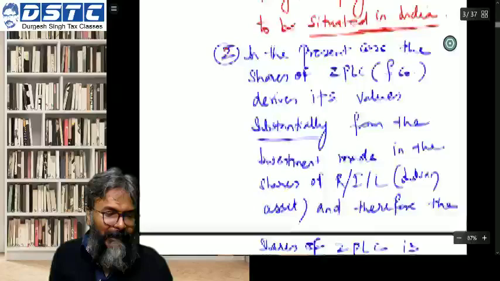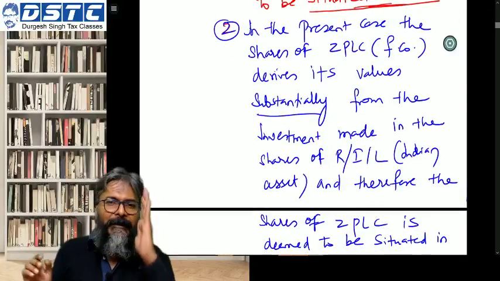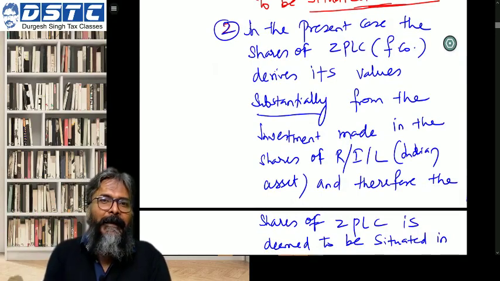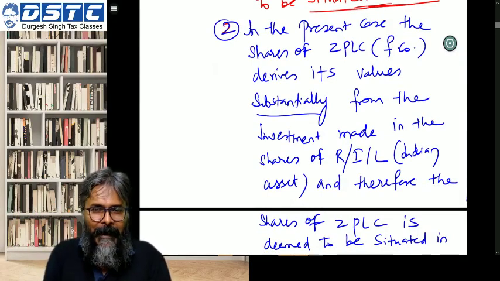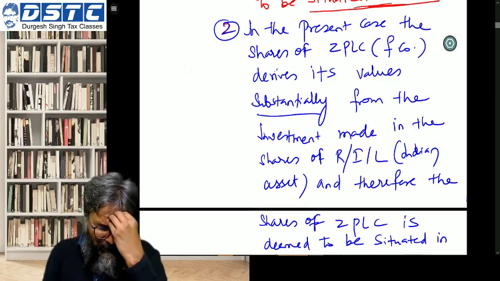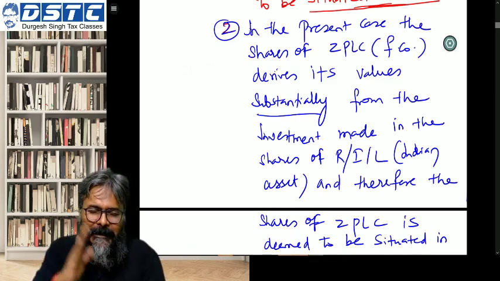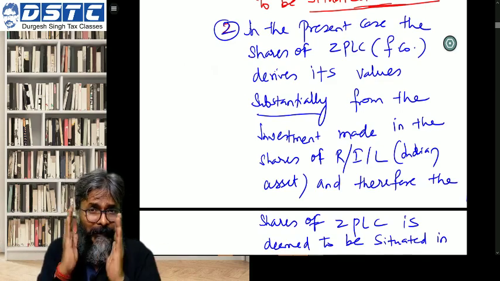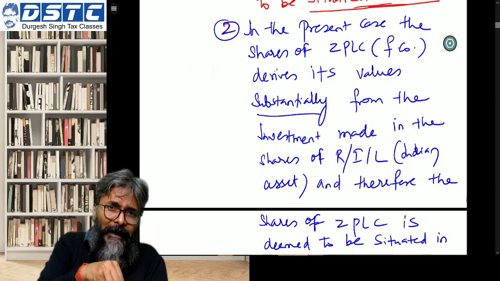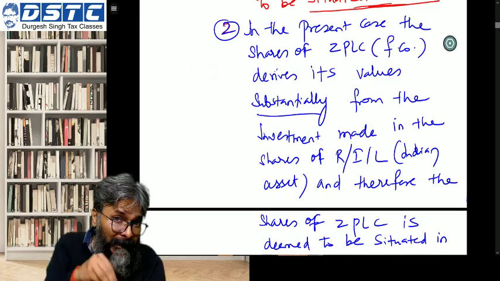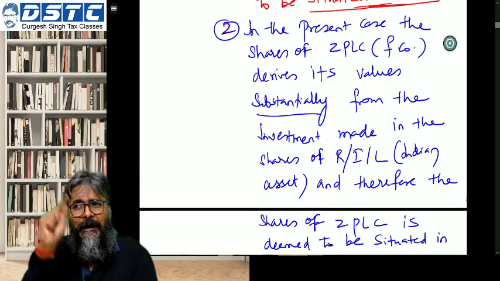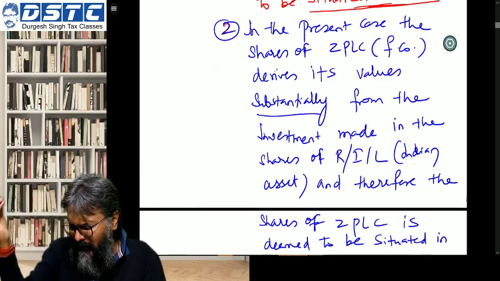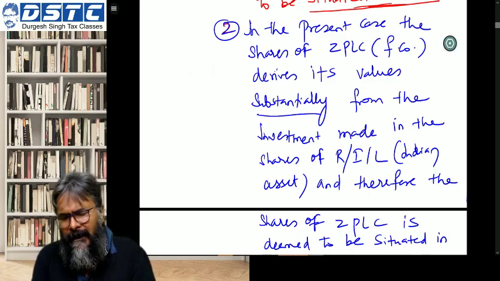We have seen that in the present case, the foreign company ZPLC has made a substantial investment in the shares of the RIL, and therefore we will conclude that ZPLC's own value is derived substantially from the shares of the Indian company, which is the Indian asset.